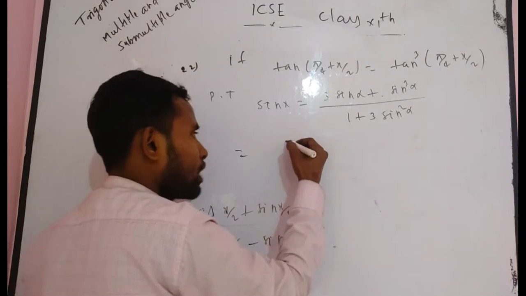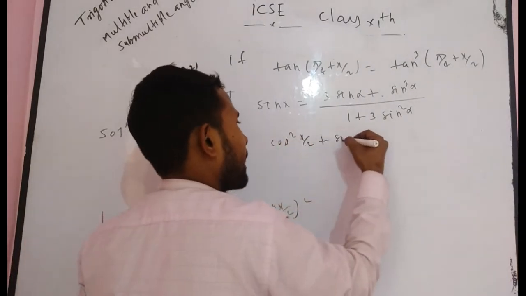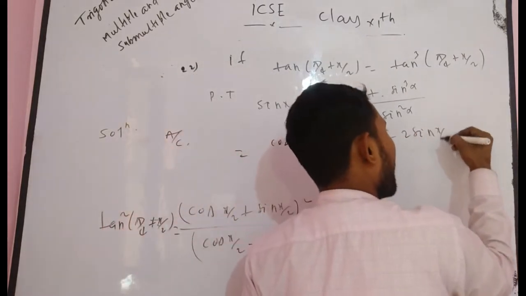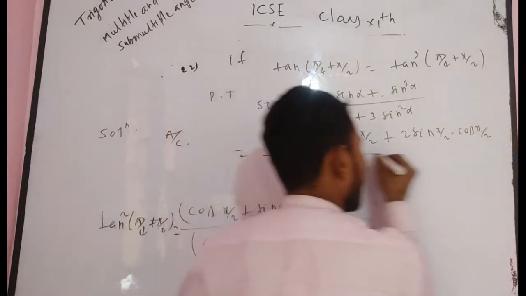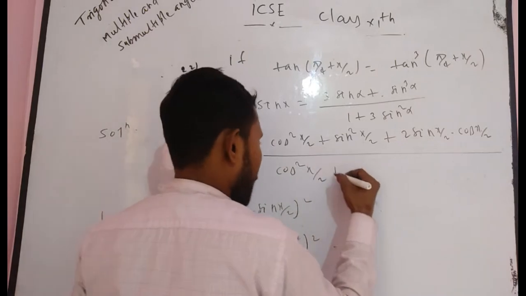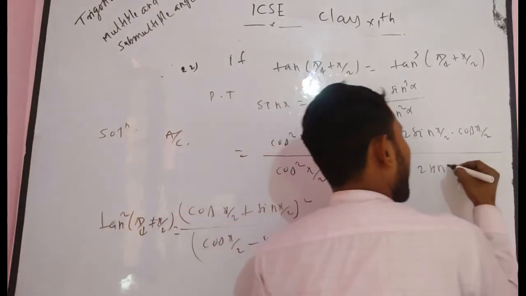As you know, a square, that means cos square x by 2, so you can write a square plus b square plus 2ab. In the denominator, in a similar way, you also write a square plus b square minus 2ab.